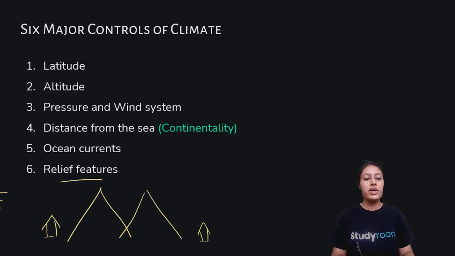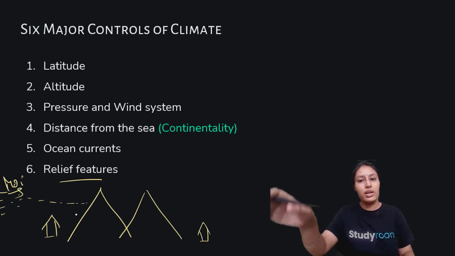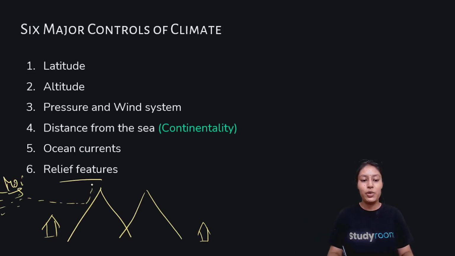If the wind is coming, a moisture-laden wind, obviously the wind cannot break into the mountain and move towards the other side, right? The wind will go upwards. And when it goes up, it will create a condensed situation, and then it will precipitate. There will be rainfall. All right, so that is one condition that you will face.